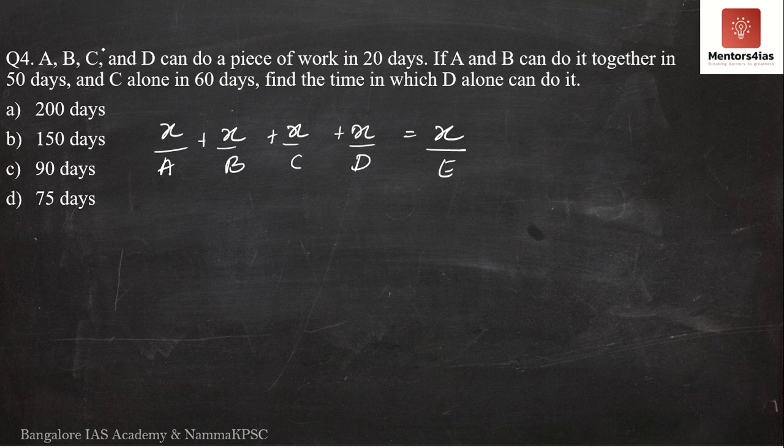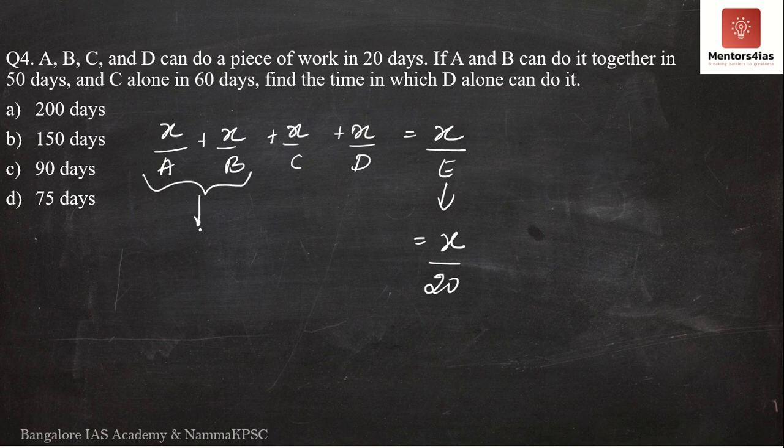Now the question says A, B, C and D can do a piece of work in 20 days. So this is that 20 days. So can I write this as x by 20? I can write this as x by 20. Next statement, if A and B can do it together in 50 days. So if A and B work together, they should be able to complete the entire work in 50 days.